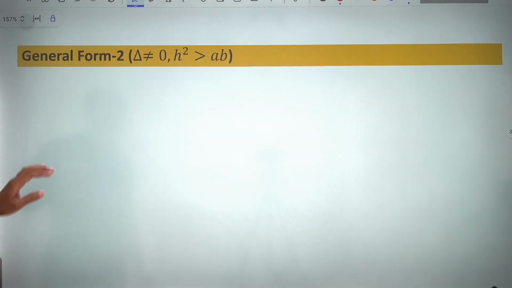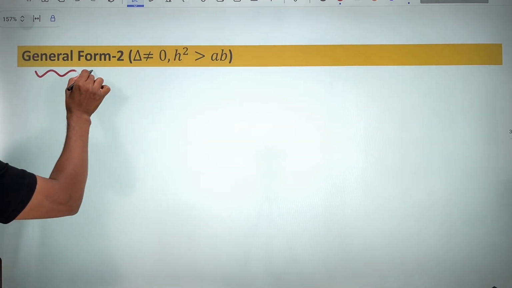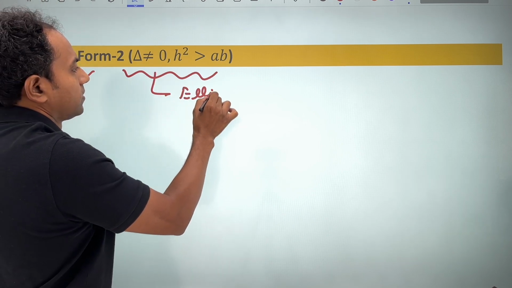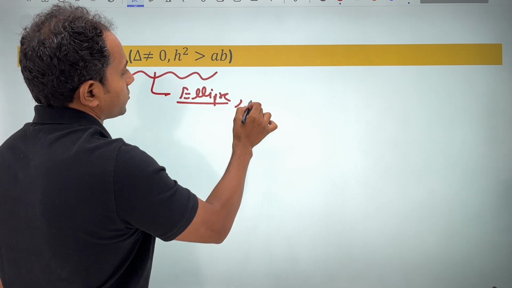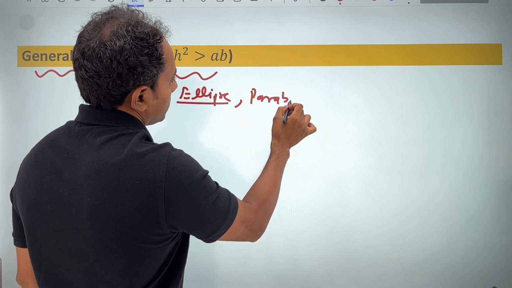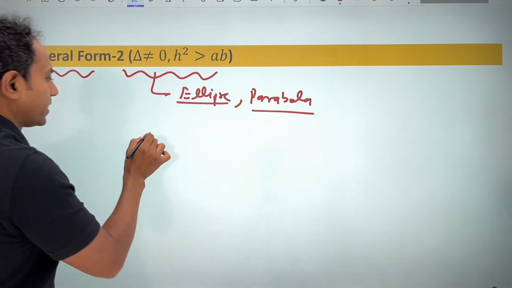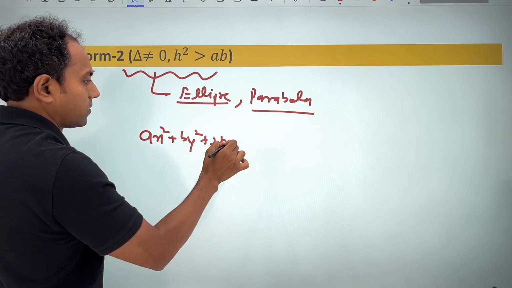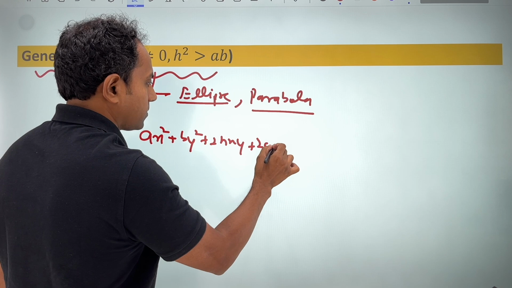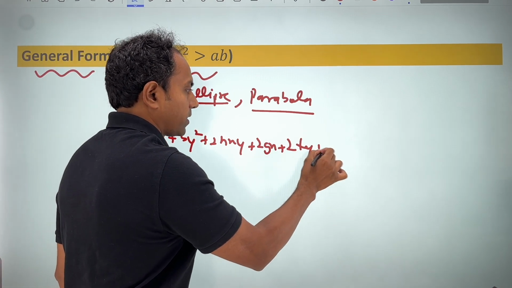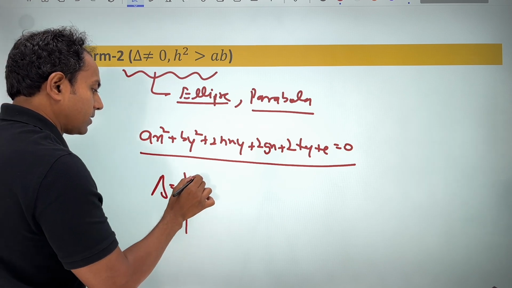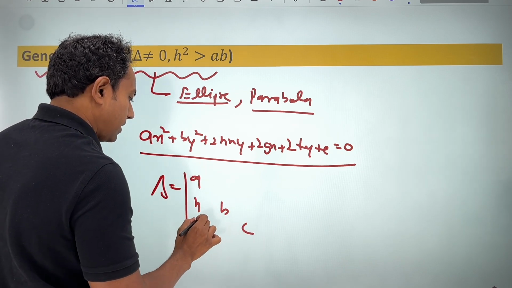Moving forward, another kind of question is when we have to identify what kind of conic this is. We have already done this in ellipse, and the same question we did in parabola. Again we are doing it. So the idea is that if you get an equation of this form, that is a second degree quadratic plus 2gx plus 2fy plus c equal to 0, we need to check the value of delta, that is the determinant of a, b, c, h, g, f.